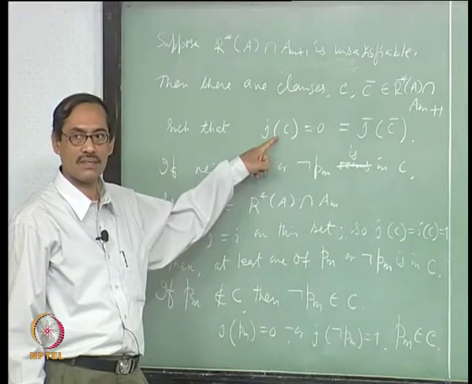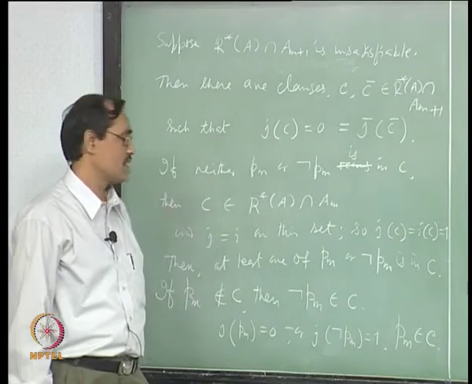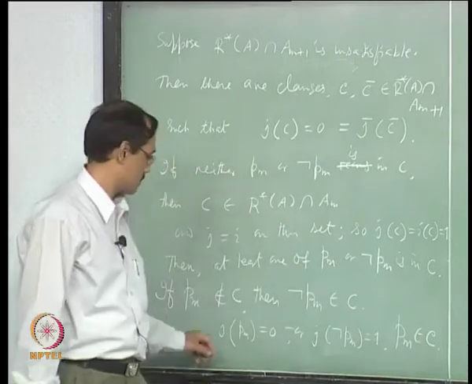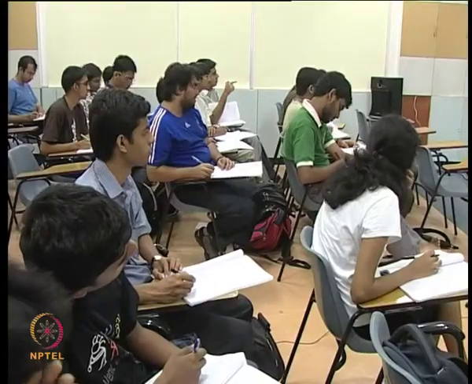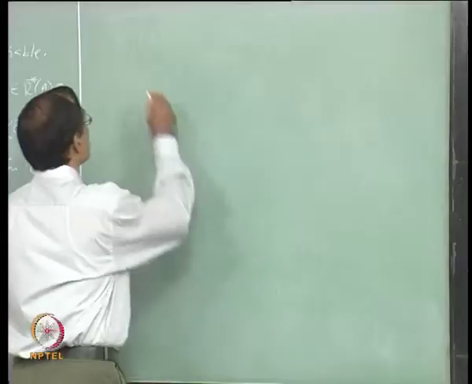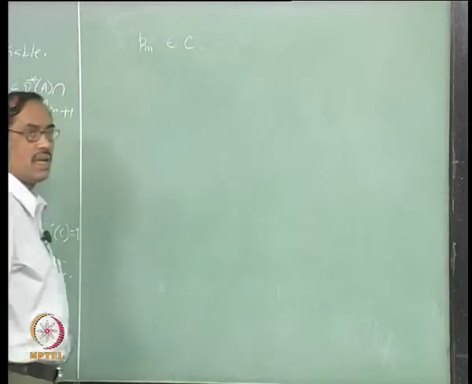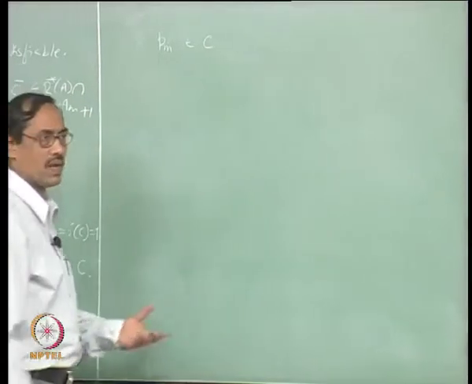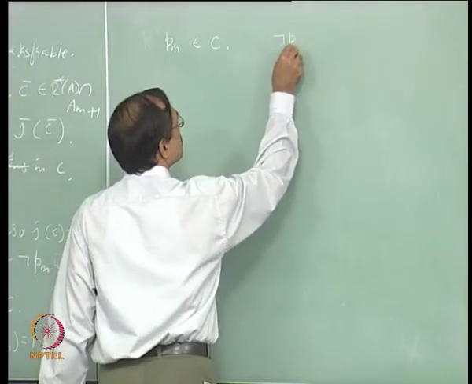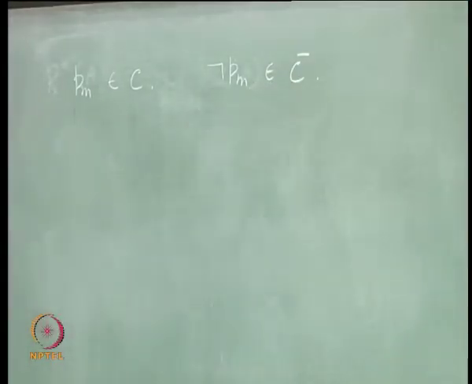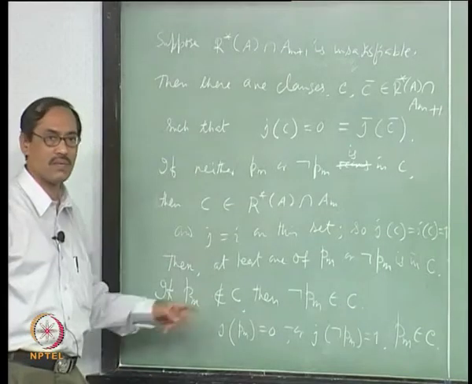Is that clear? Okay. So, this cannot happen, therefore, PM belongs to C. So, similarly, what happens for not PM? So, we get PM belongs to C. Similarly, not PM belongs to C bar. So, now you have to repeat really a 2 stage argument.